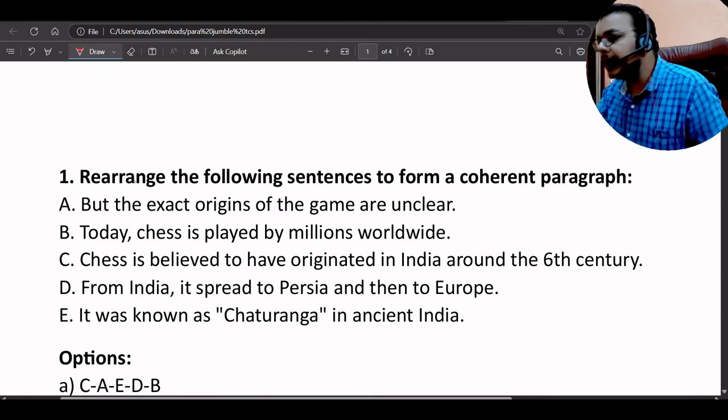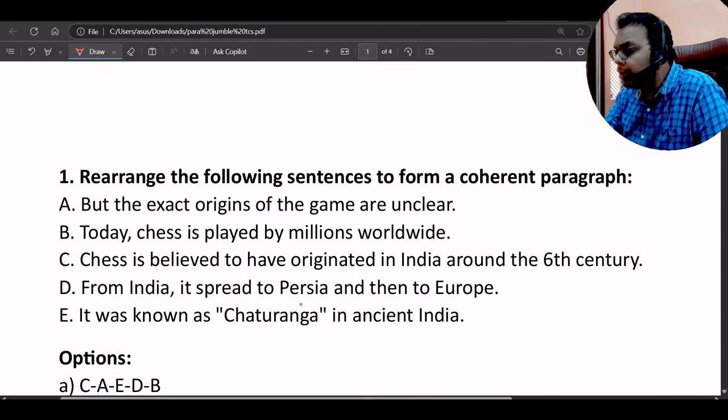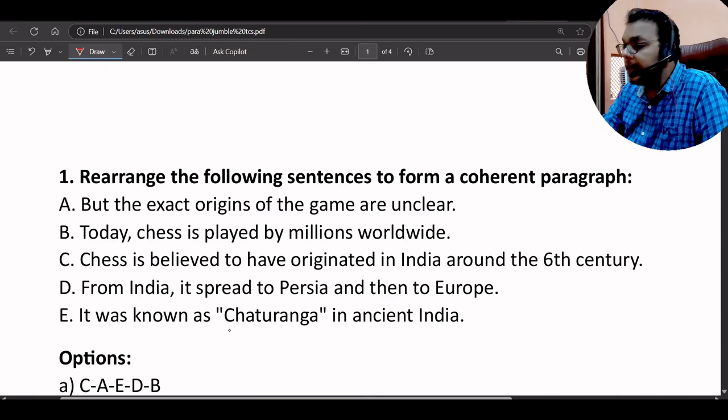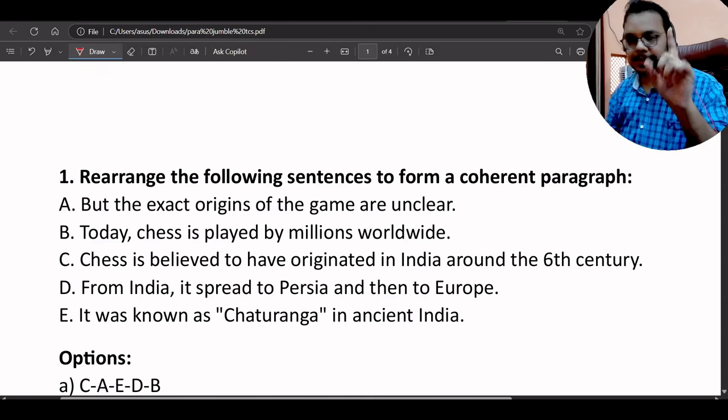Okay, let's start quickly. Rearrange the following sentences to form a coherent paragraph. A: But the exact origins of the game are unclear. B: Today, chess is played by millions worldwide. C: Chess is believed to have originated in India around the 6th century. D: From India, it spread to Persia and then to Europe. E: It was known as Chaturanga in ancient India. Now first thing is we need to find the opening sentence. This is our first task.